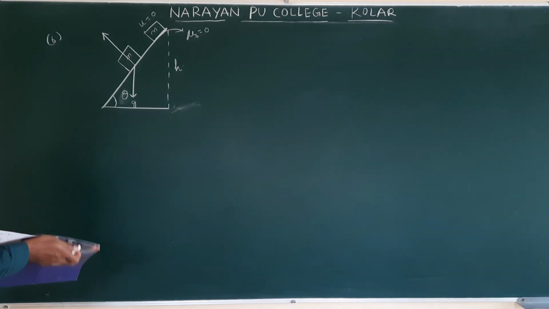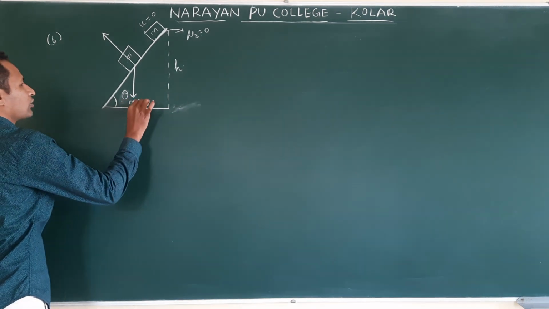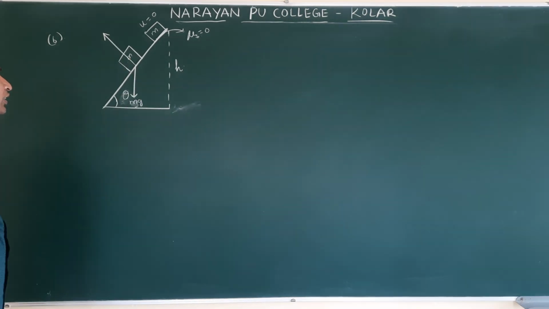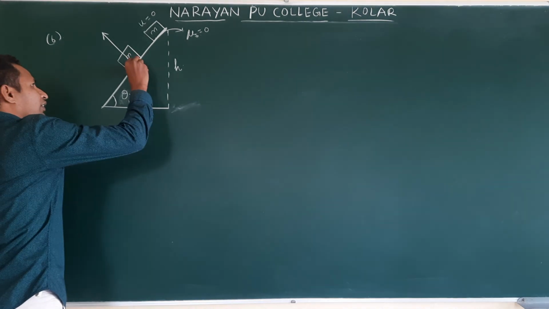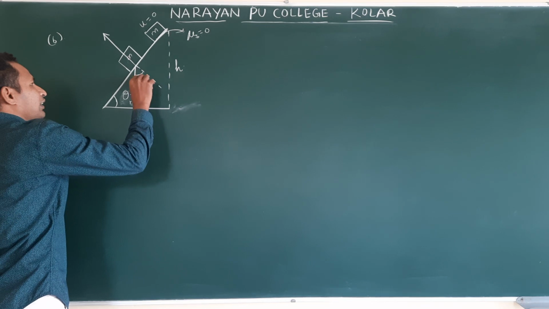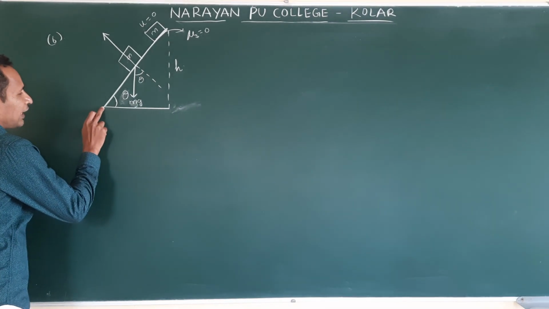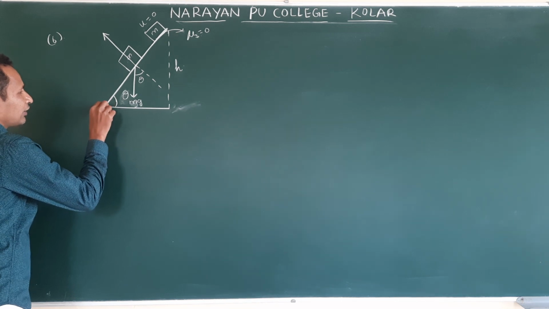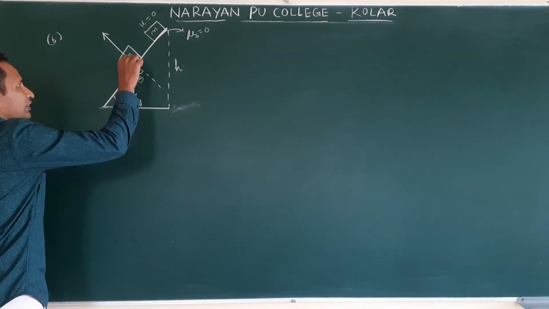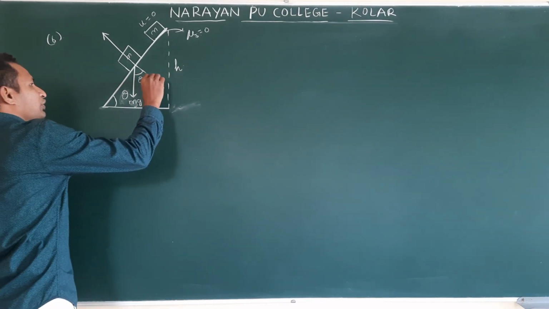Clear? And if you draw the line, this angle will be theta. I already explained: when the angle of inclination is theta, then the angle between Mg and the normal reaction is also theta.